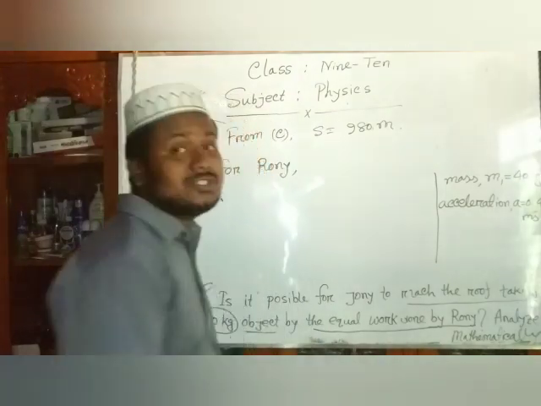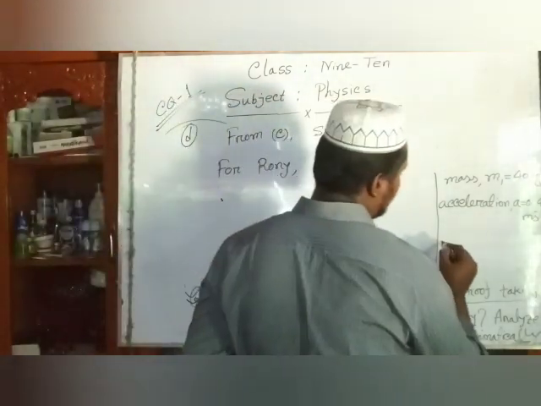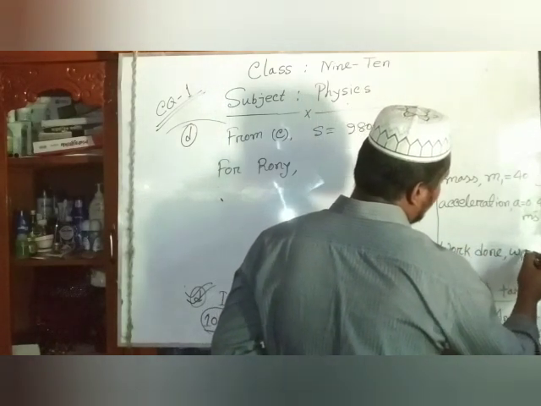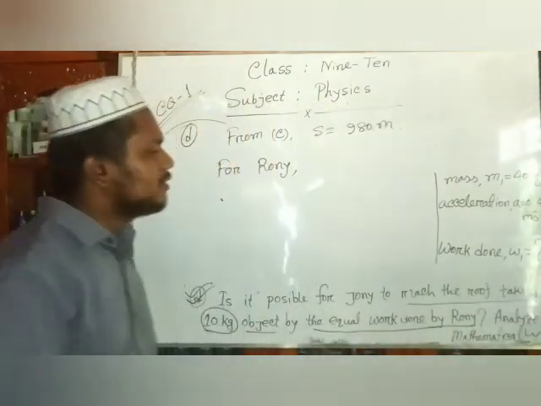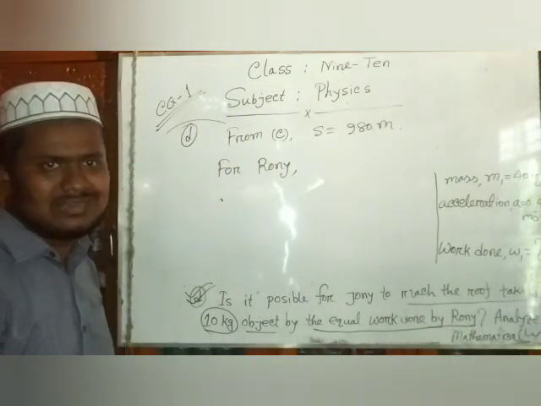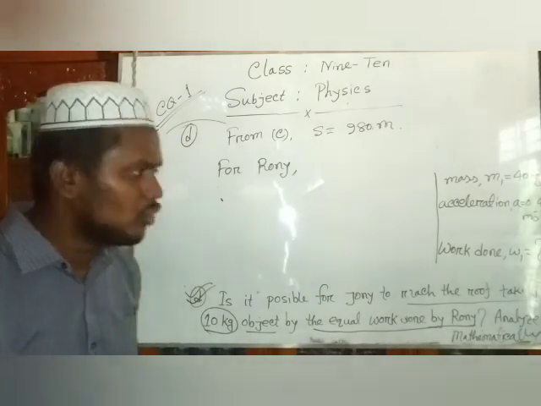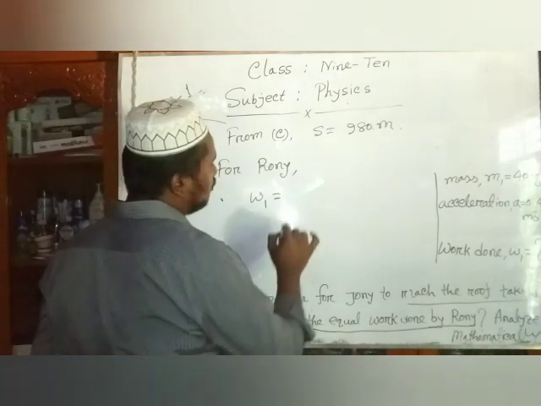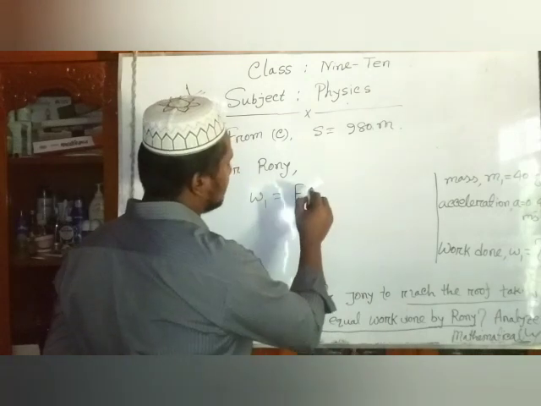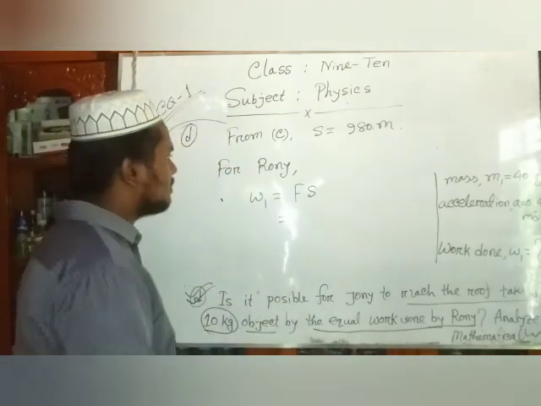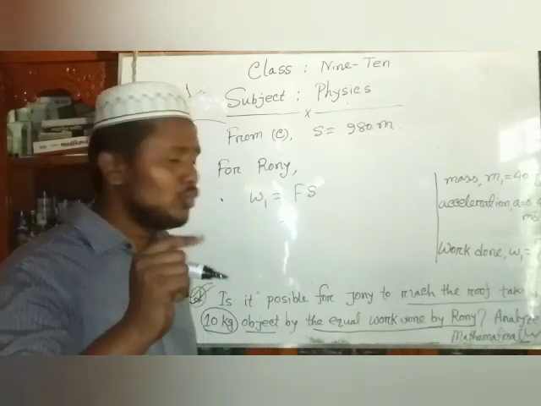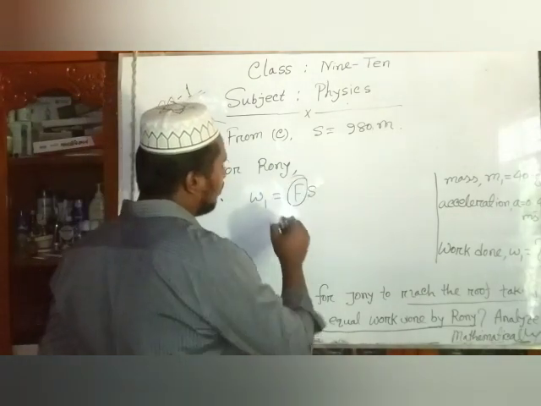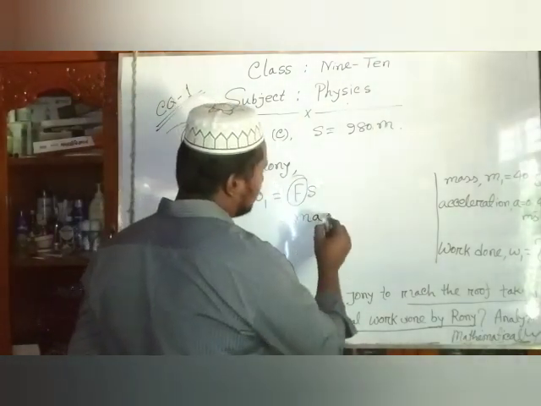Dear students, we calculate the work done. W1 equals what? Dear students, we know the formula for work done. Last class we discussed these topics. So work done W1 equals F S. You know the formula for F, we used this formula in chapter 3. We know that F equals M A and S.